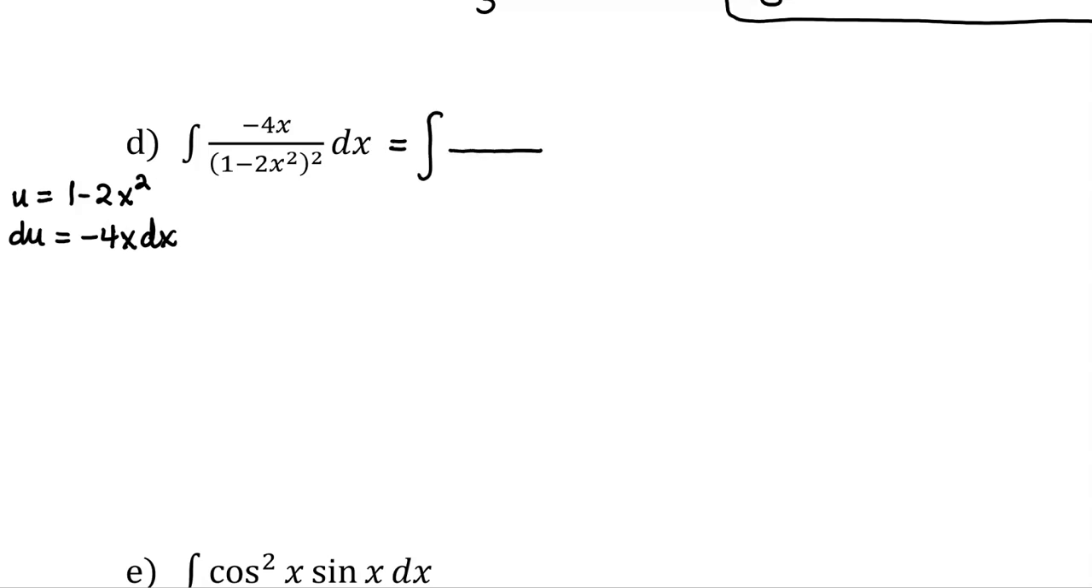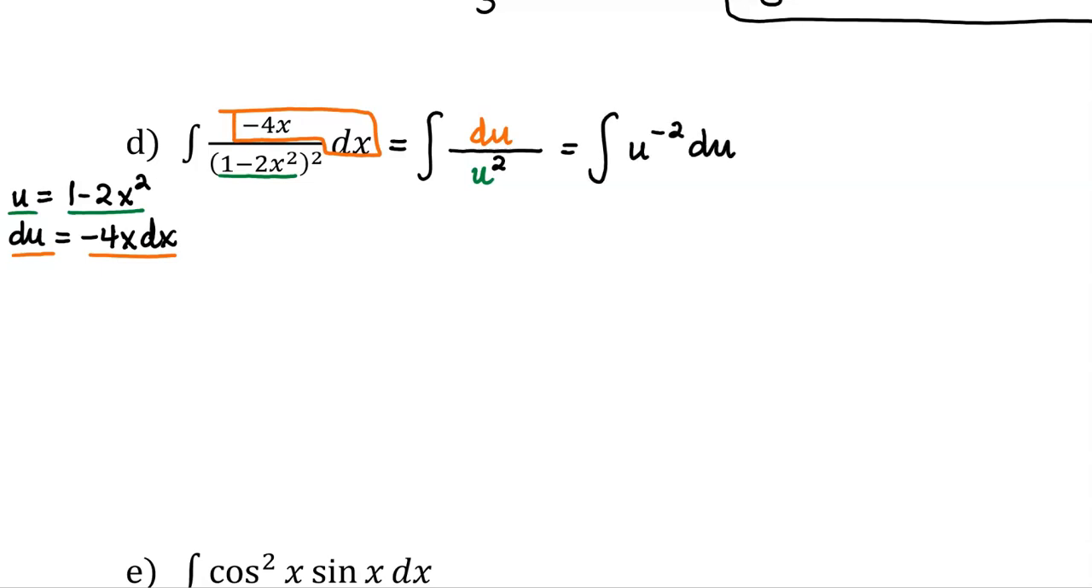So in the denominator, I'm going to be replacing the 1 minus 2x squared with u. It's still squared from this exponent of 2 on the bottom. And then all of this negative 4x dx is du. So we are left with the integral of u to the negative 2 du. I'm going to increase my exponent by 1, divide by my new exponent, and add in my constant of integration.